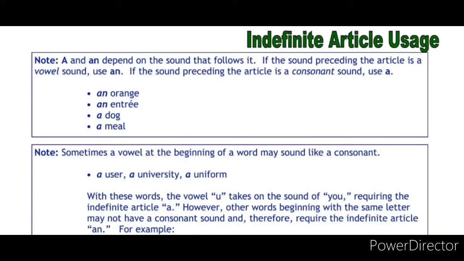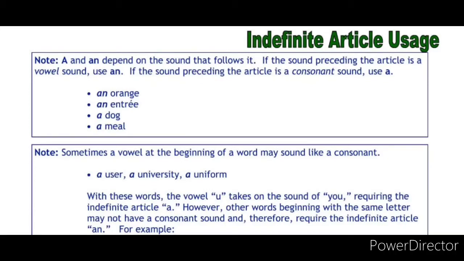If the sound following the article is a consonant sound, we need to use the article "a." So look at the examples here: an orange, an entry, a dog, a meal.